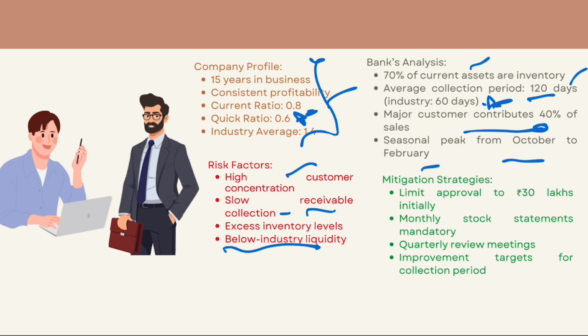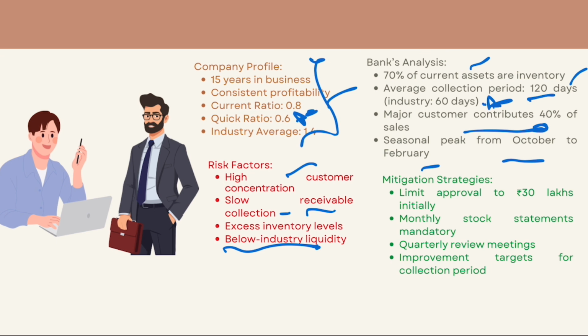So, what do you think? The whole scenario is in front of you. What should the banker's decision be? Should the banker approve it or reject it? Most of you might be thinking, why should we even consider it, the current ratio is low and the industry is running slow? Reject, right? But let me tell you one thing, rejection is not the solution every time. There is a word in banking, risk mitigation. We can mitigate the risk. So what mitigation steps should the bank take?